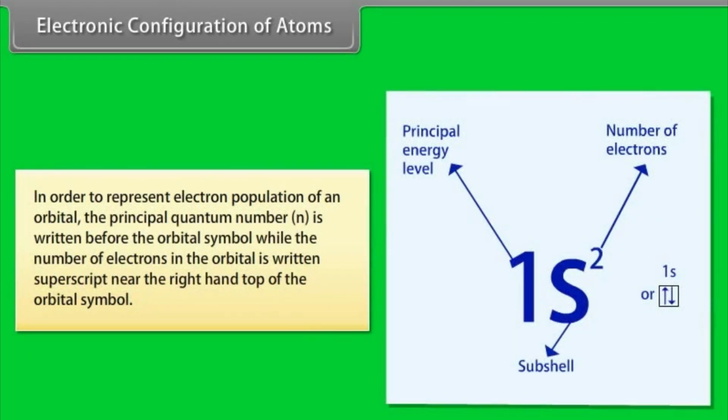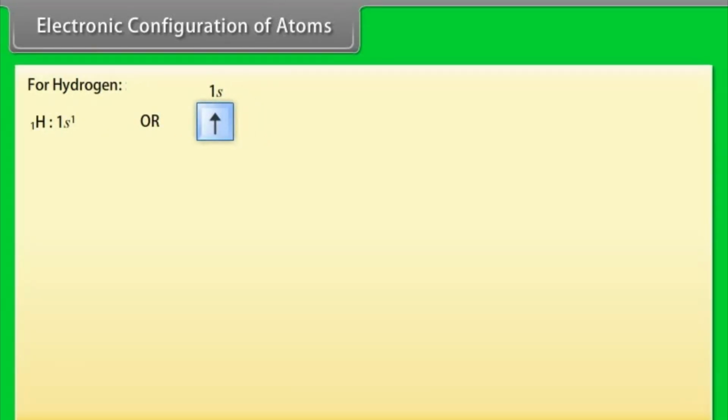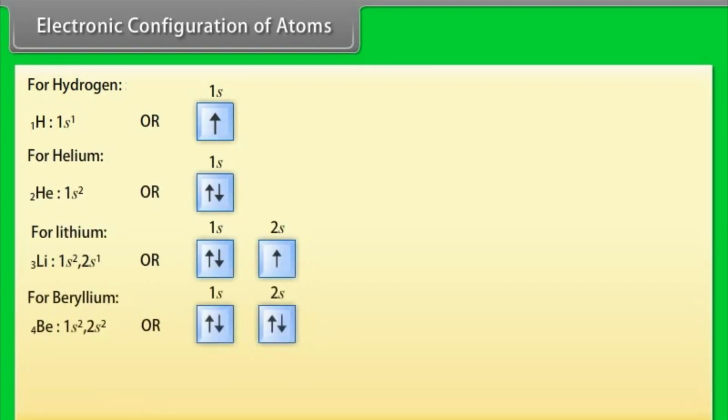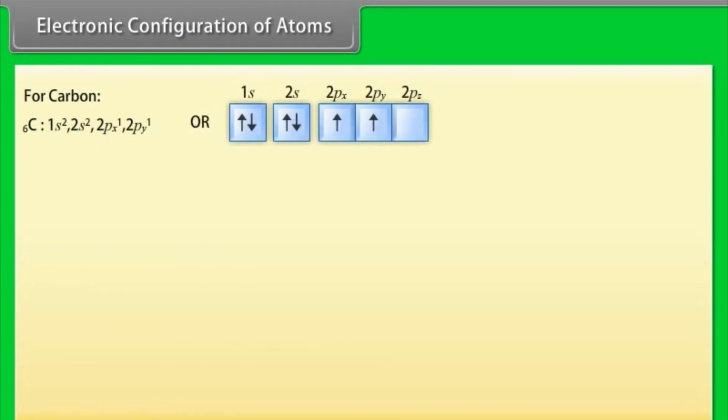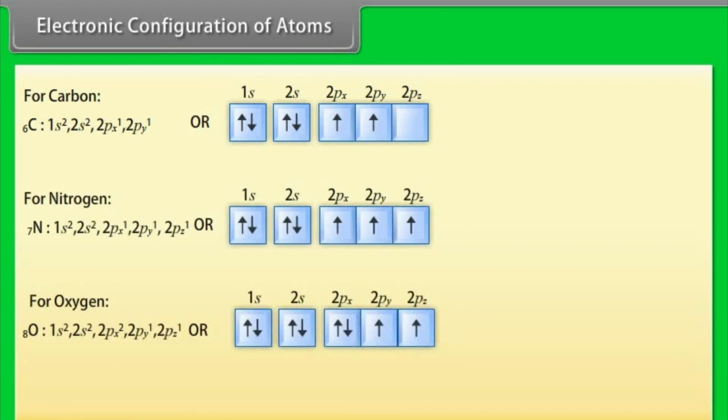Electronic configuration of atoms. In order to represent electron population of an orbital, the principal quantum number n is written before the orbital symbol, while the number of electrons in the orbital is written as superscript near the right-hand top of the orbital symbol. If we have 2 electrons in the s orbital of first energy level, then it is written as 1s squared. For hydrogen, for helium, for lithium, for beryllium, for boron, for carbon, for nitrogen, for oxygen.